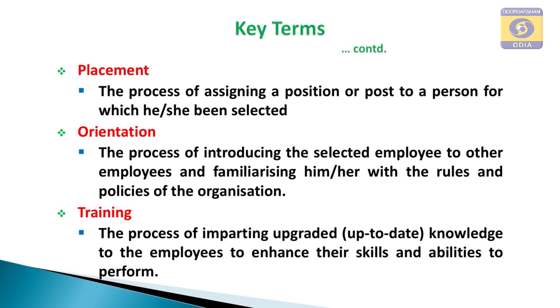Then comes training. Training is the process of imparting practical knowledge. The person who has been appointed may have theoretical knowledge, but he may not have practical knowledge. So, the practical aspect of work is to be taught to him by way of training. Training is needed not only for newly appointed employees, but also for the existing employees.